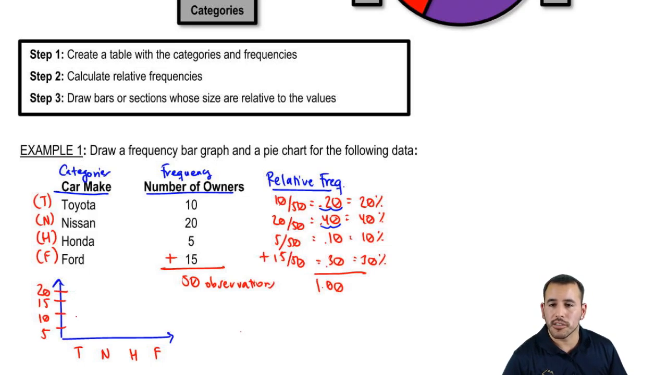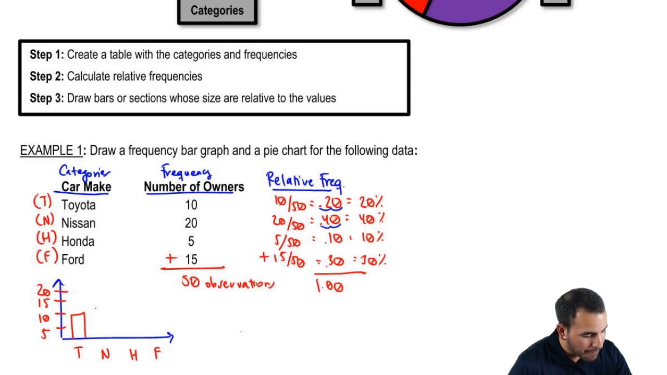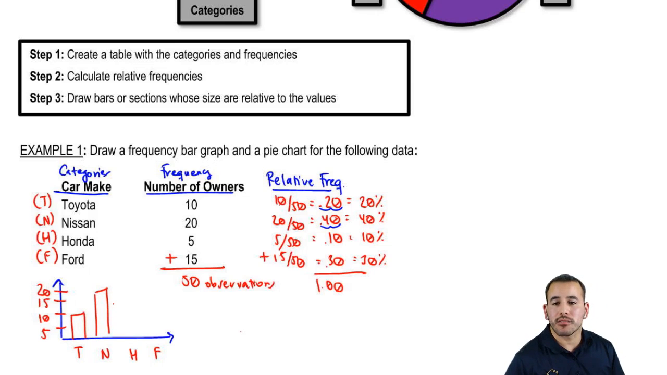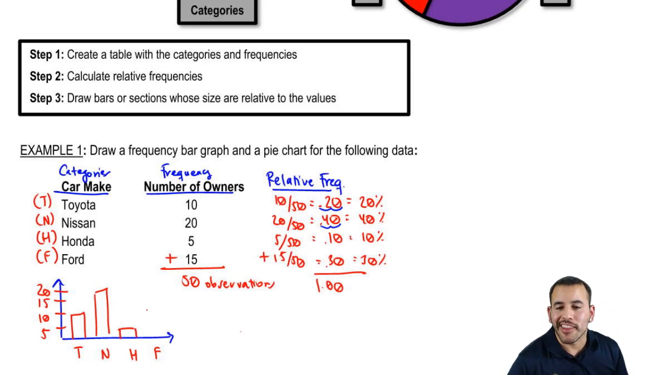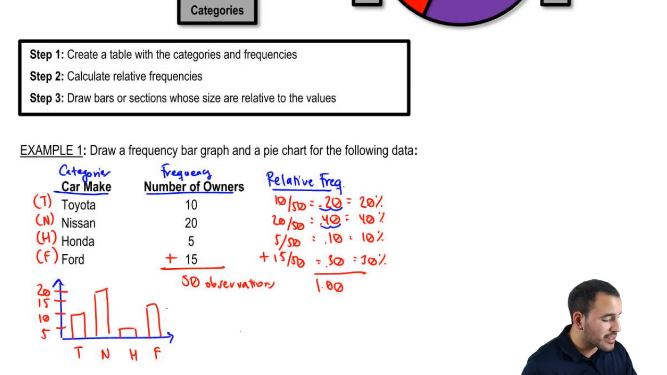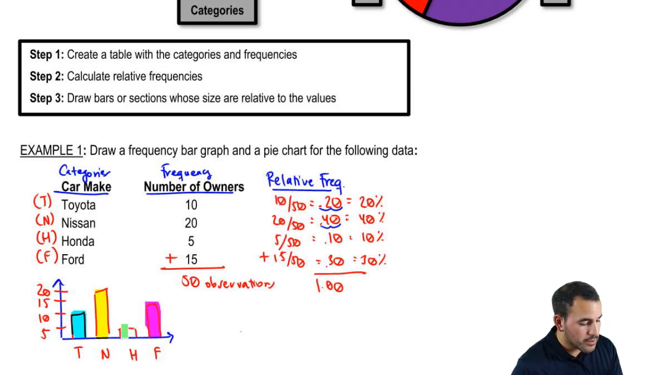So Toyota, we're at 10 owners, so we should draw a bar that goes up to 10. Crazy concept. Nissan has 20, go up to 20. Honda has how much? Honda's got 5. Oh, that's sad. And then Ford is 15. And these are totally made up numbers, guys. Not really respective of anything. So here's Toyota, Nissan, let's say Ford, and Honda. Cool. So we got our little bar graph. Wow, it's very colorful.